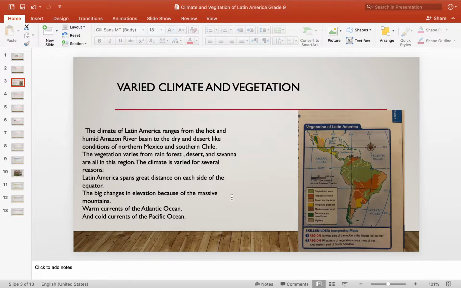As we can see here, this is the map of vegetation of Latin America. So these are the kinds of forest and grassland and desert and shrub and the mixed forest and highland we can find in Latin America that we will go through with them all within this lesson.